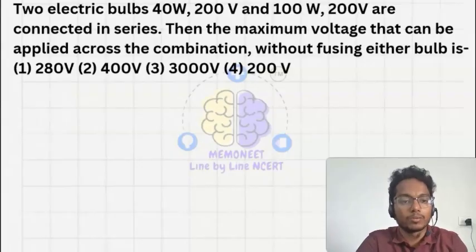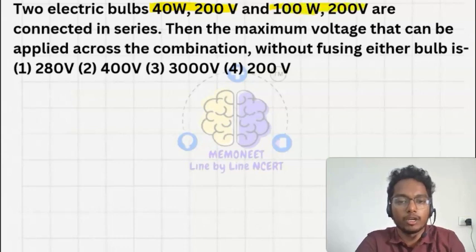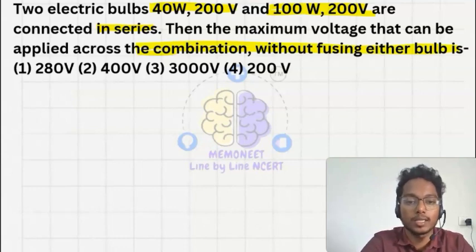Two electric bulbs, 40 watt 200 volt and 100 watt 200 volt, are connected in series. Then the maximum voltage that can be applied across the combination without fusing either bulb. So the question is asking: two bulbs of 40 watt and 100 watt, both rated 200 volt, are connected in series. Then what will be the maximum voltage for the combination?